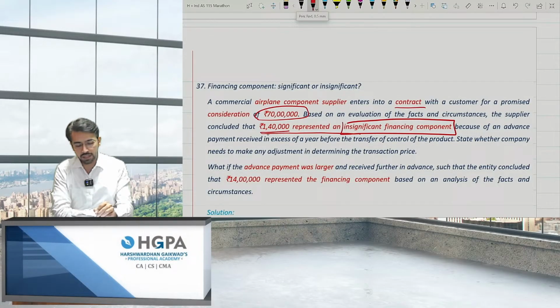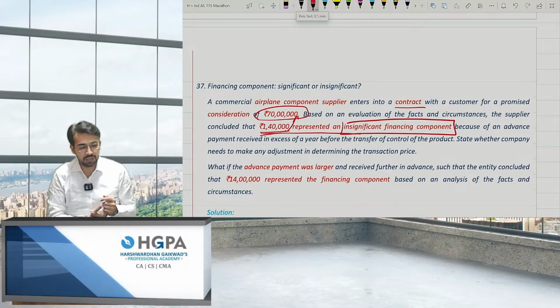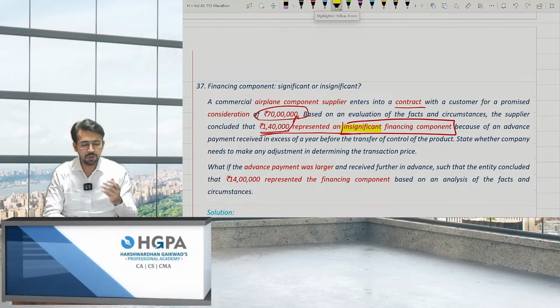So basically 140 is how much percentage of this? Can I say 2% only? For 70 lakh, 140 is nothing but only 2%, right? And that's why they told that it is insignificant. Because of an advance payment received in excess of a year before the transfer of control of goods. State whether the company needs to make any adjustment to determine the transaction price. The answer is no. Since it was insignificant, you don't have to consider any interest on that, right?